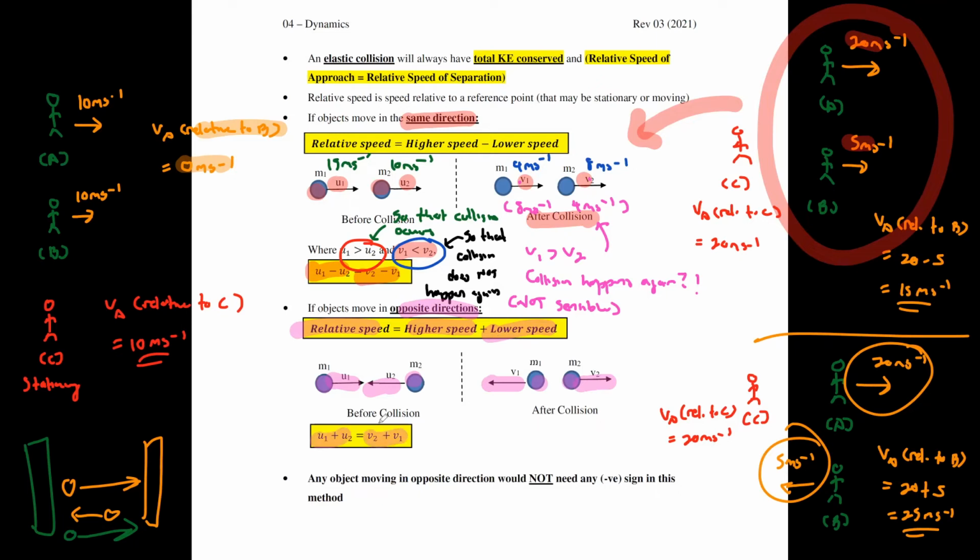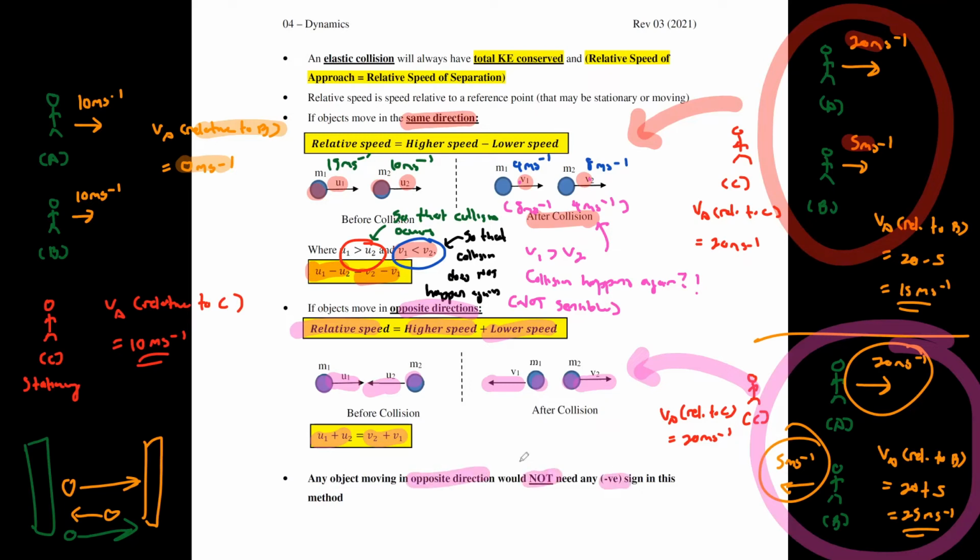U1 plus U2, V2 plus V1. It's actually similar to this case. You see this case, the objects move in opposite direction. Relative speed is just one plus the other. Now, specifically when you're finding relative speed this way, any object moving in opposite direction does not need to have any negative sign.